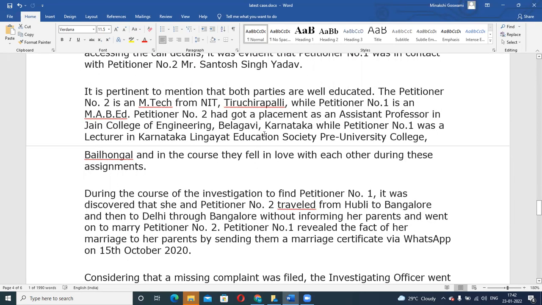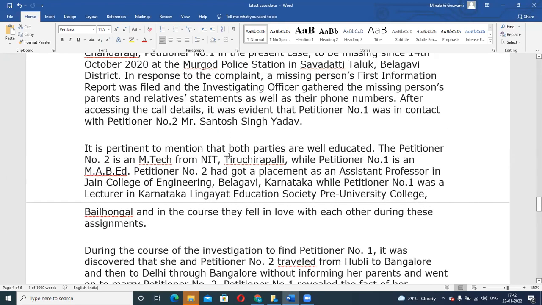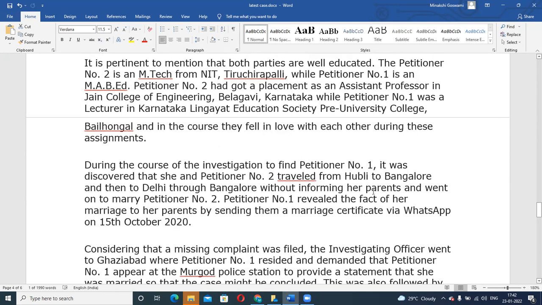Now, during the stage when they were involved in their teaching assignments at these two colleges, they came in contact with each other, and then they fell in love during this assignment. During the course of the investigation to find Lakshmi Bai, it was also discovered that she and Santosh, the bride and the groom, both traveled from Hubli to Bangalore, and then went to Delhi through Bangalore without informing her parents.